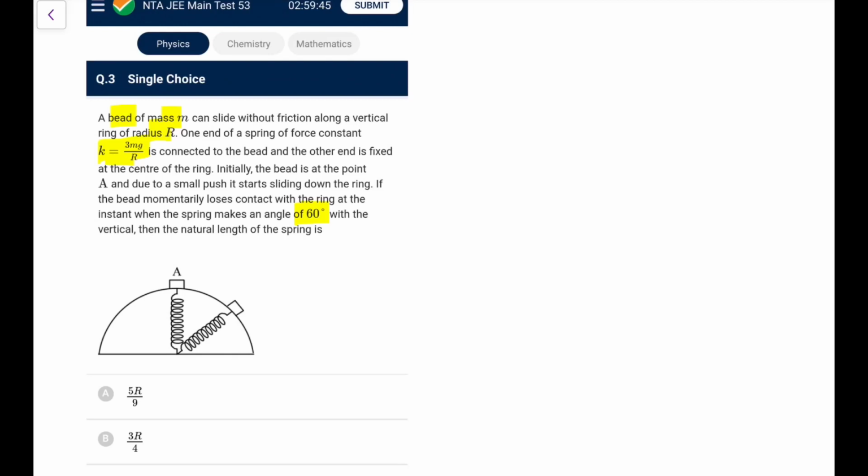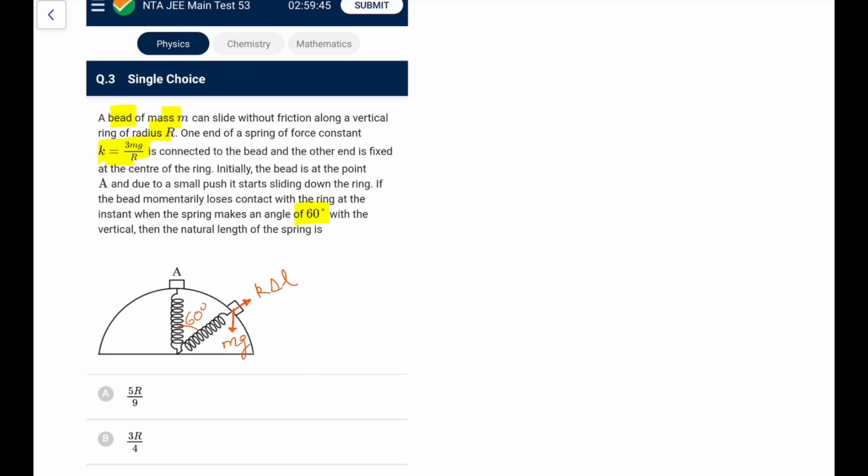I need to remember. So this angle is 60. It has lost contact, so at this time the normal becomes 0, and this is mg, and to counter that this force would be, let's say, k delta L, where delta L is the extension, or kx, whatever you write. Now, it starts sliding down the ring. Because it is sliding down the ring, there is no friction, so I can also apply energy analysis here.